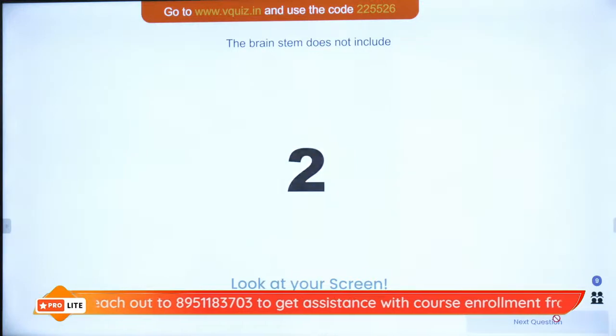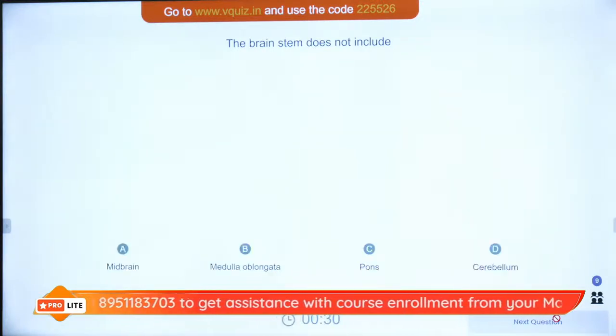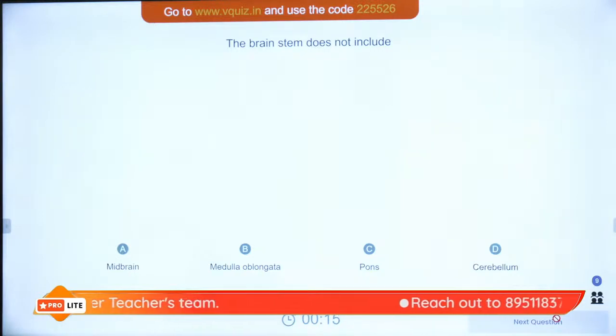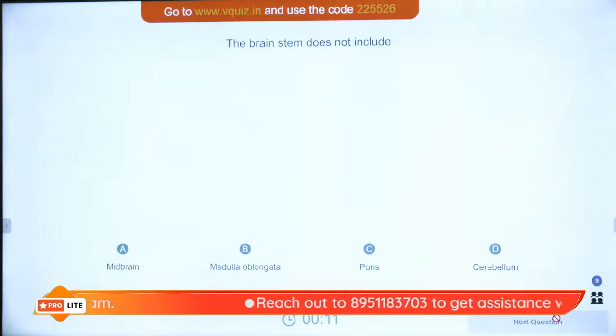Question number 3, absolutely free on your screens. The brain stem does not include, which of these is not a part of the brain stem? The midbrain, the medulla oblongata, the pons, or the cerebellum? Come on. Easy peasy. Quick, very quick.